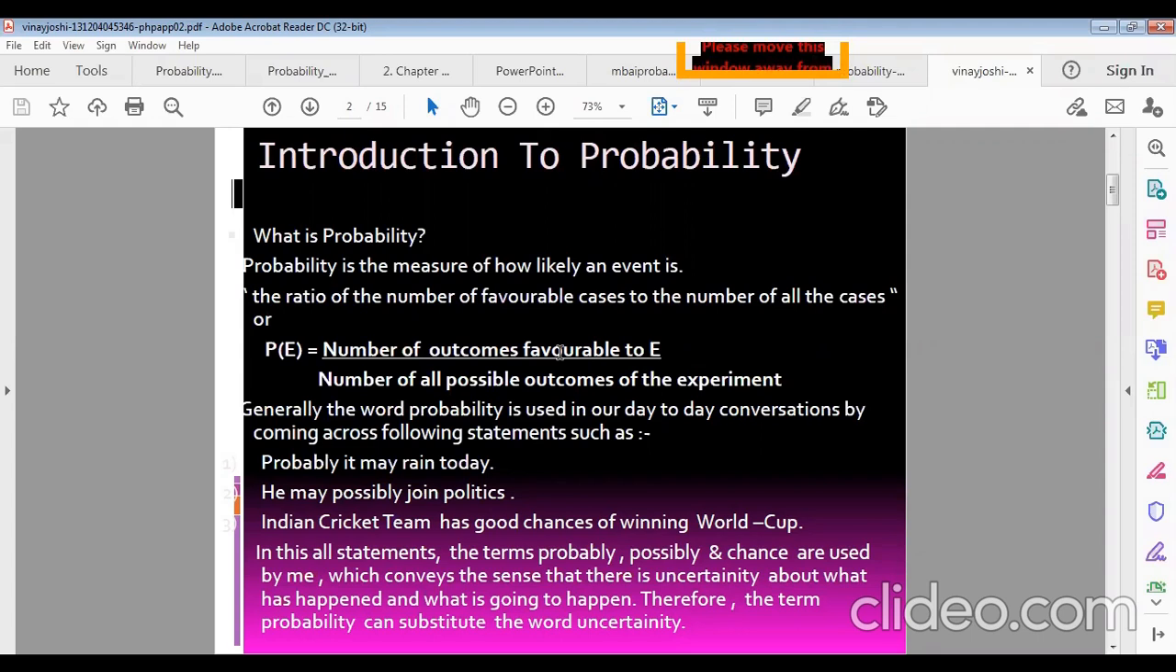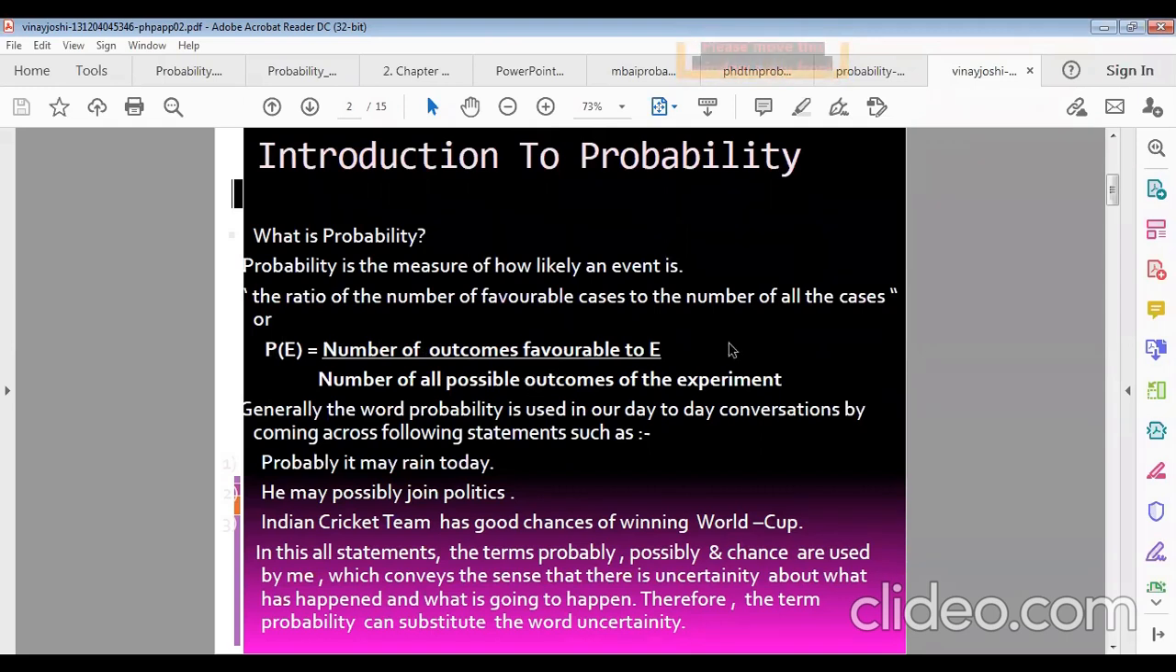Suppose you are tossing a dice and want to get an even number. How many even numbers are there in a dice? 2, 4, 6. So 3 even numbers. So for getting an even number from a dice, the probability will be 3 divided by the total outcomes, 6. 3 divided by 6, that means half.